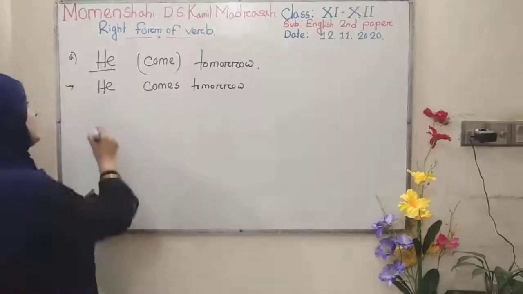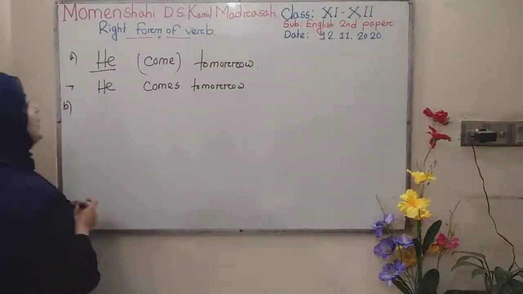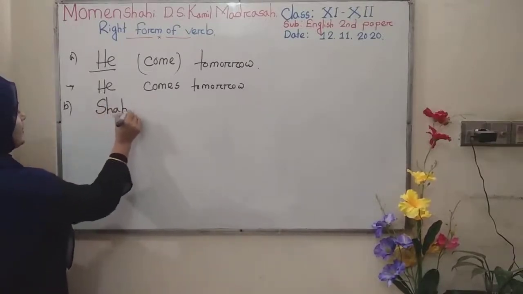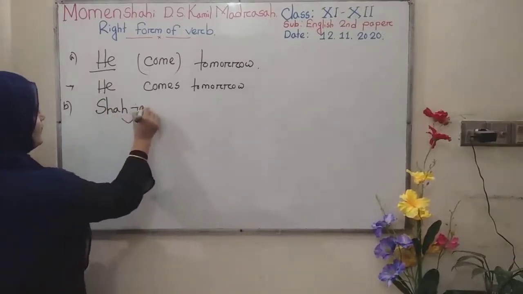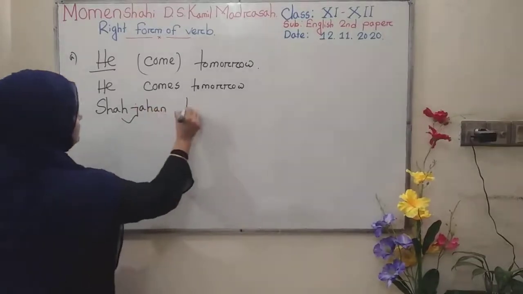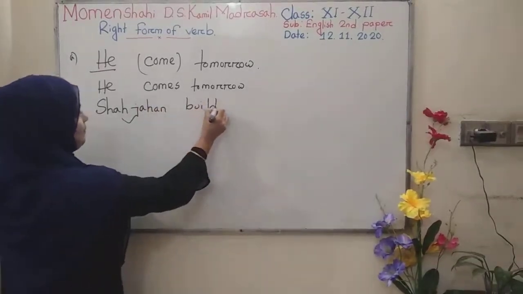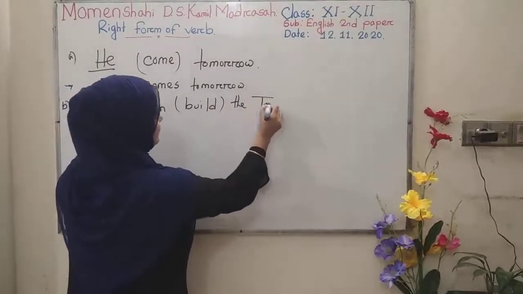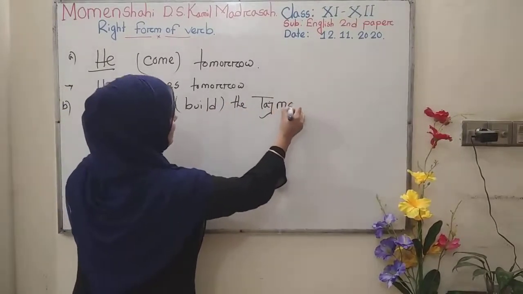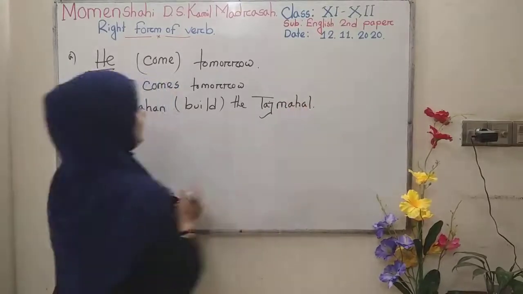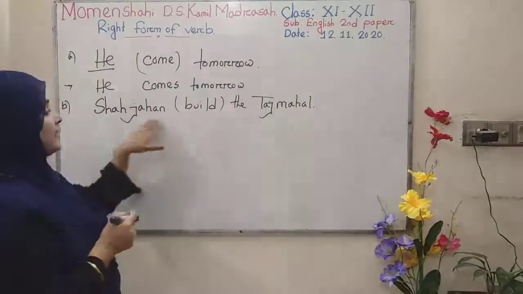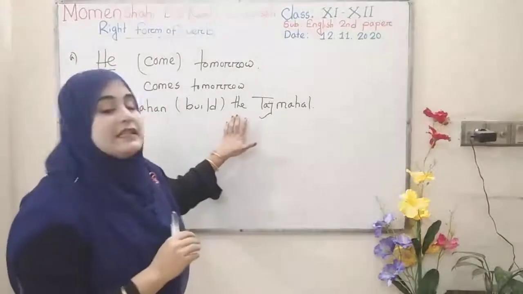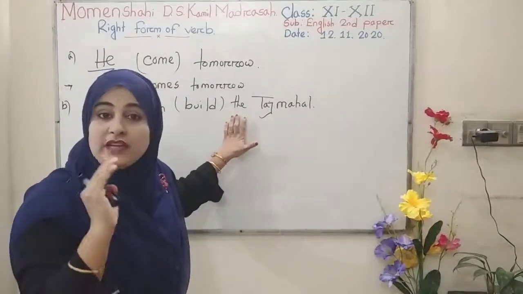Understand? Okay, thank you. And again, I'm writing another sentence, that is, look, Shah Jahan built the Taj Mahal. Okay. And by getting the idea, you definitely get that it is also related to history.